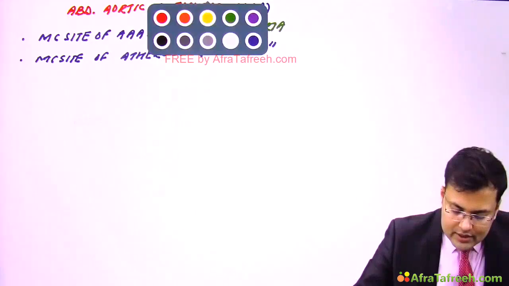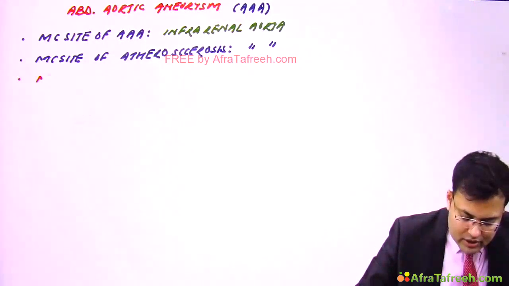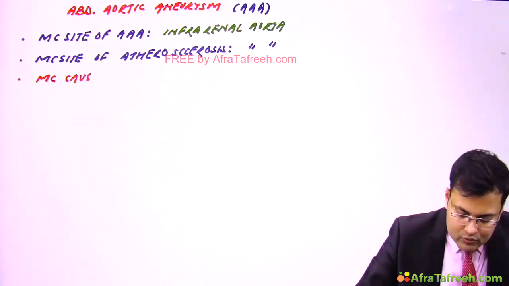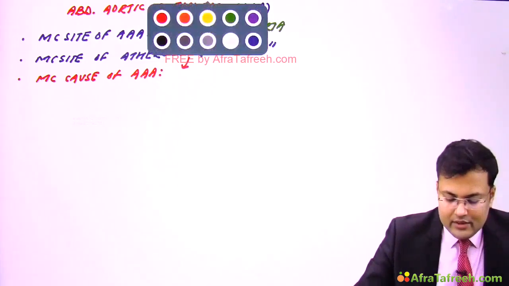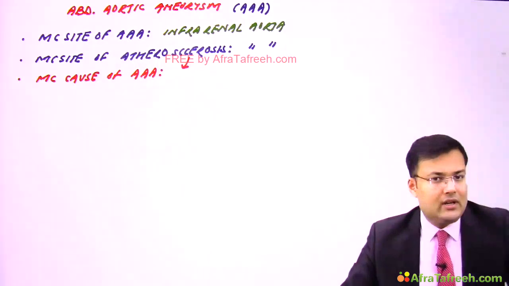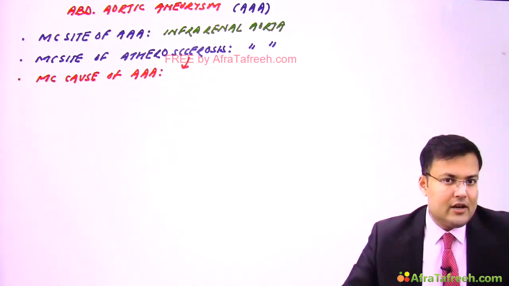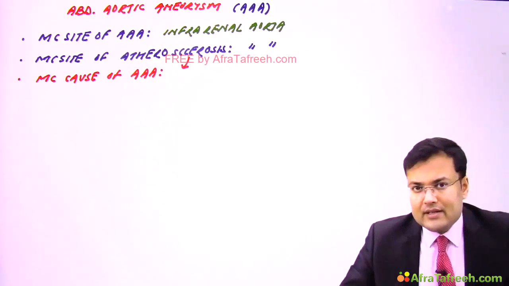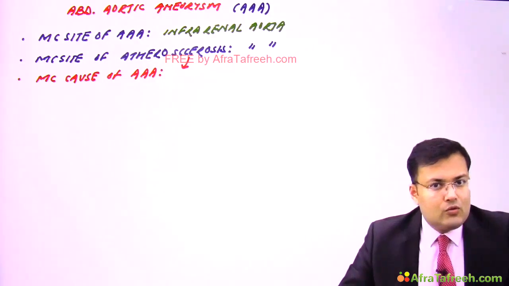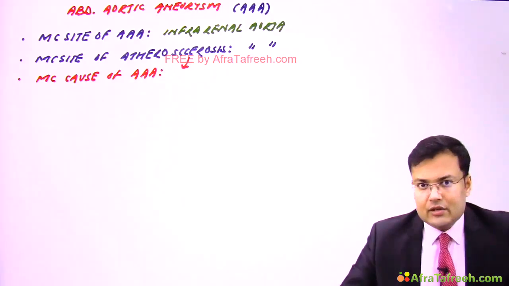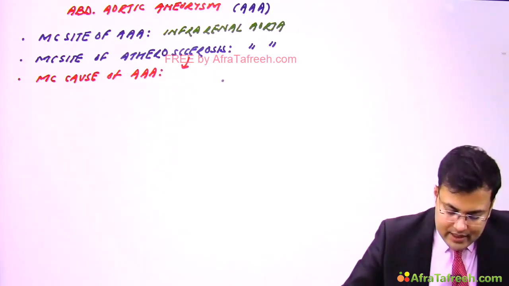So what's the most common cause of abdominal aortic aneurysm? Atherosclerosis. And we discussed, for most extracranial aneurysms, the most common cause is atherosclerosis, except renal artery aneurysm.